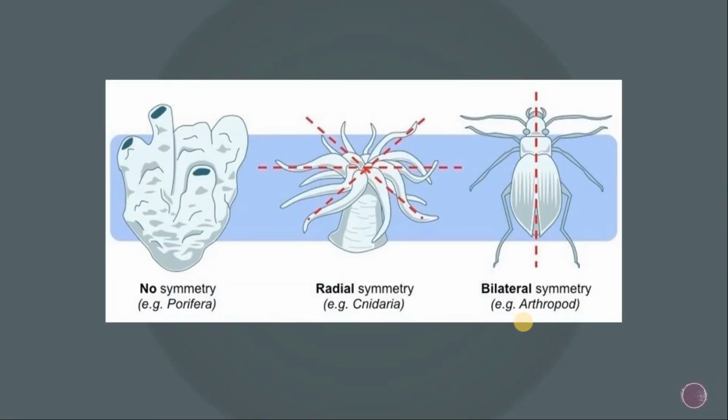On this basis we can also classify the animals as no symmetry, radial symmetry or bilateral symmetry. In this picture you can see the irregular body form. There is no symmetry found in this type of animal. Radial symmetry: Cnidaria, jellyfish-like animals. You can cut in any manner and find similar parts of the body. Cnidaria or Coelenterata. Bilateral symmetry: Arthropoda, mammals. You can only make a longitudinal cut to divide the body into similar parts.